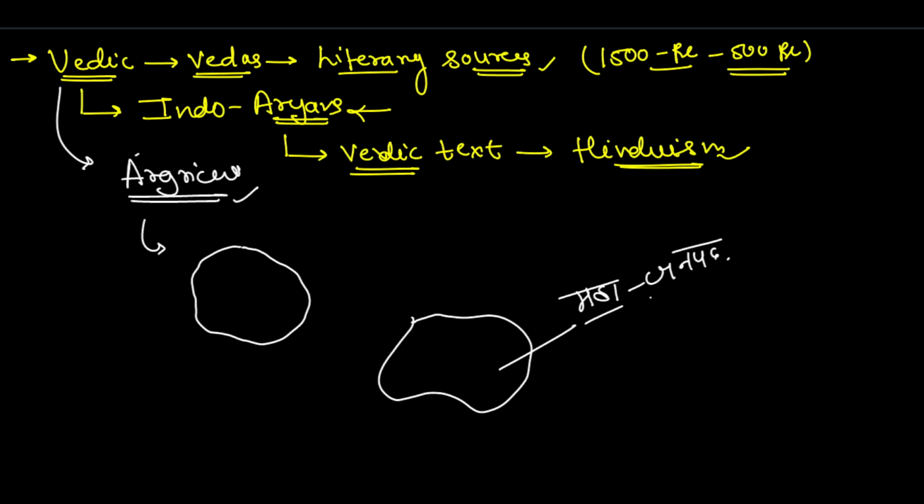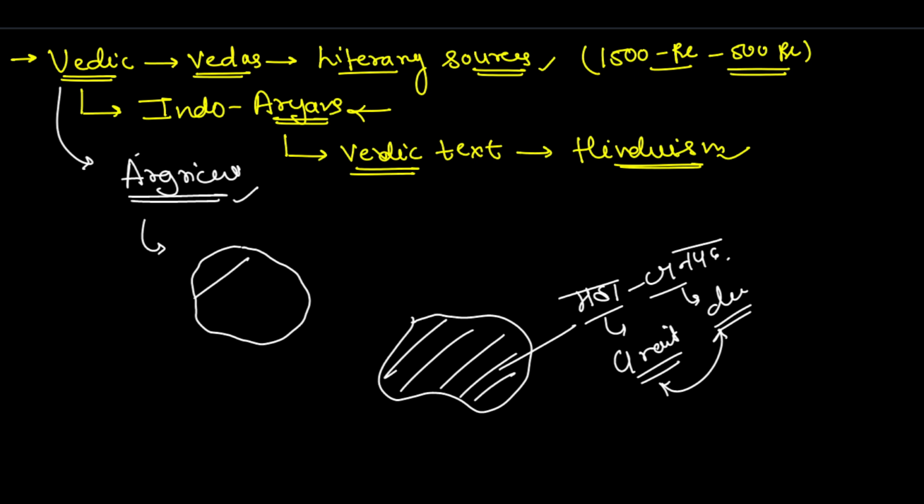What is the meaning of this Mahajanpad? Maha means great, and Janpad means democracy, let's say, or population, the grouping of population. So a great collection of the population was known as Mahajanpads. These were big cities, great kingdoms basically.